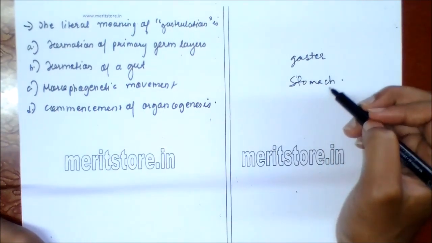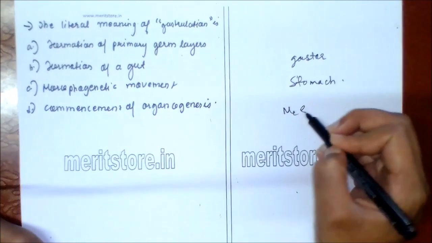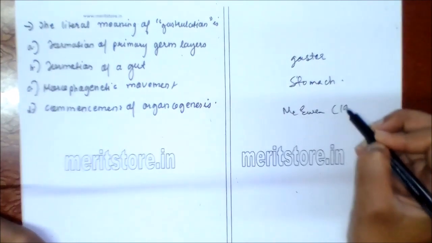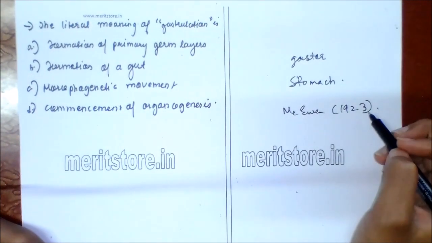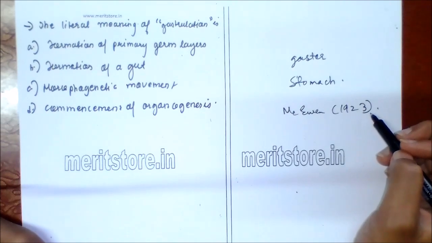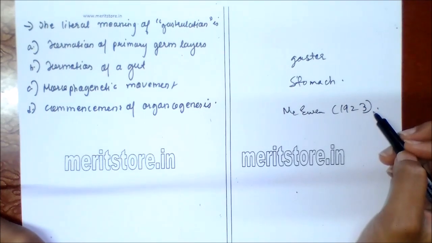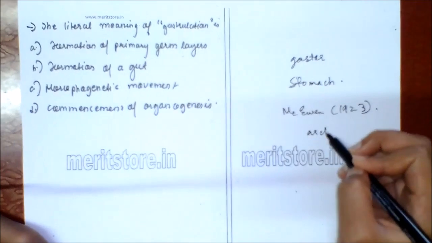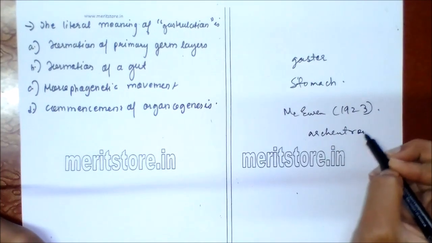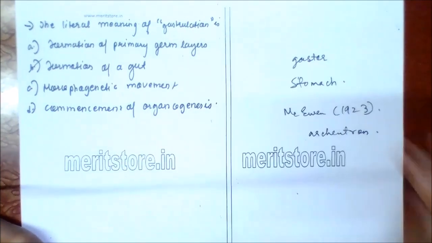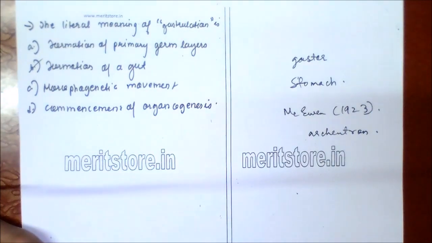And according to McKeown, 1923, gastrulation refers to formation of the primordial gastric gut or cavity called archenteron. So option B, formation of gut, is the correct answer.